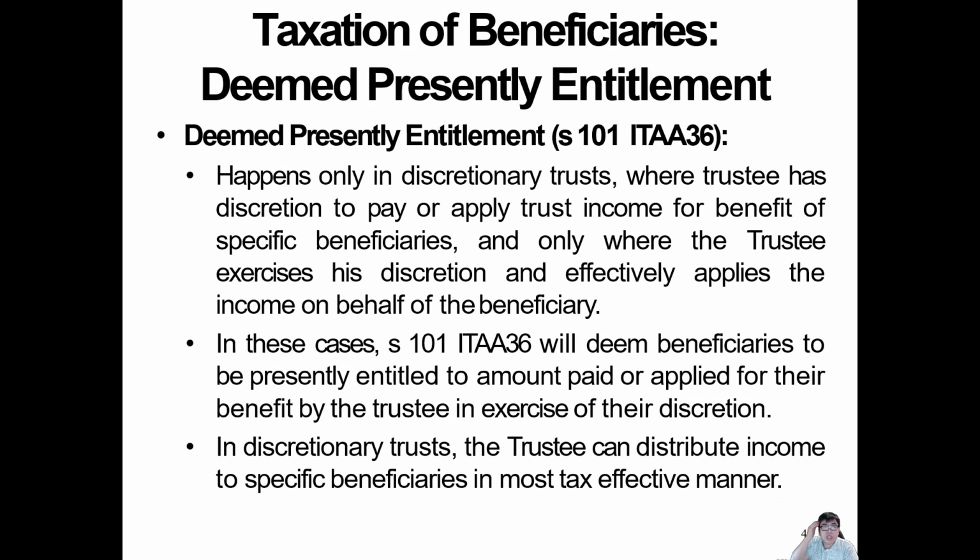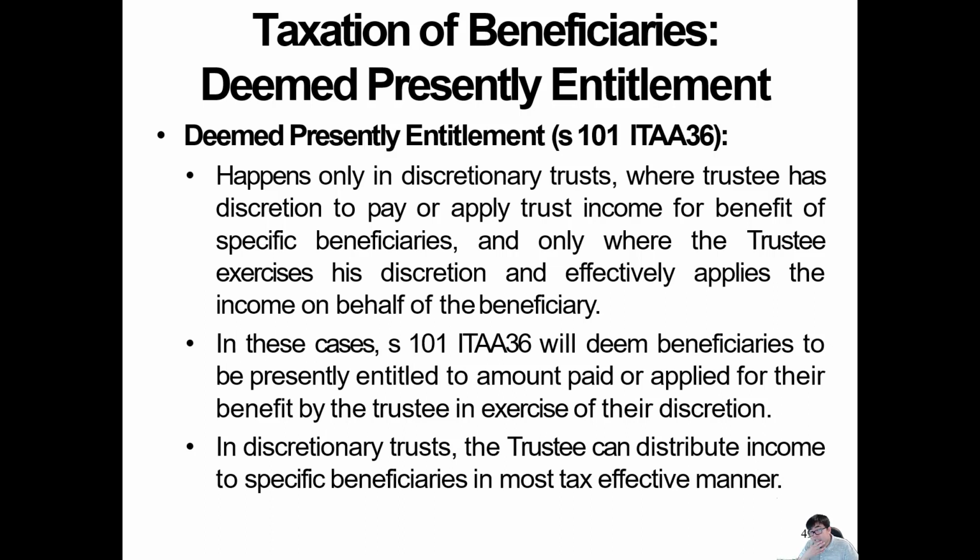So now let's talk about teamed present entitlement. We discussed a little bit what present entitlement is, and now we have the new term, teamed present entitlement. What is this? It only happens in a discretionary trust, where the trustee has discretion to pay or apply trust income for the benefit of a specific beneficiary, and only where the trustee exercises this discretion effectively on behalf of that one.